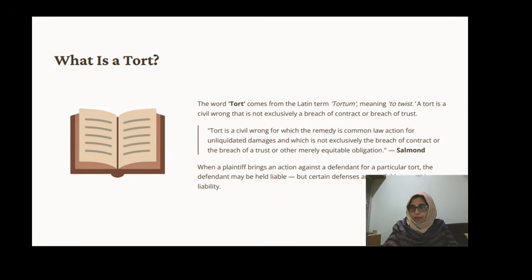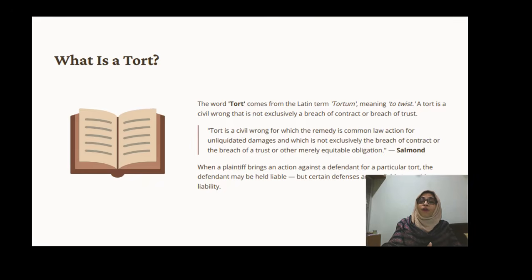What are liquidated damages, and what are unliquidated damages? When we talk about breach of contract, it is liquidated damages. Suppose A files a case against B for a certain amount. Liquidated means a certain amount. Suppose A files a case against the defendant B for 50,000, then the court will also award 50,000 rupees only, not more than that. Whatever amount the aggrieved party files for in court, the court will award the same compensation. That's why such compensation or damages are called liquidated damages.